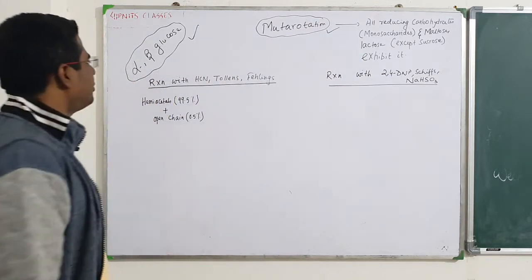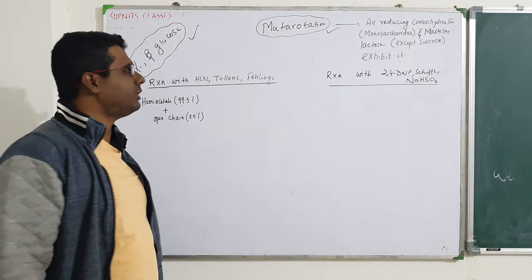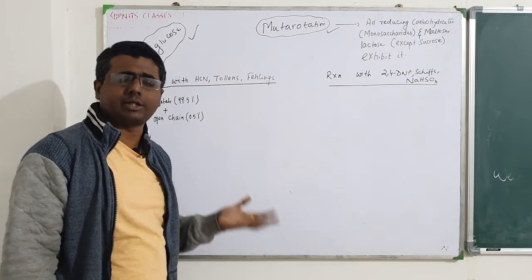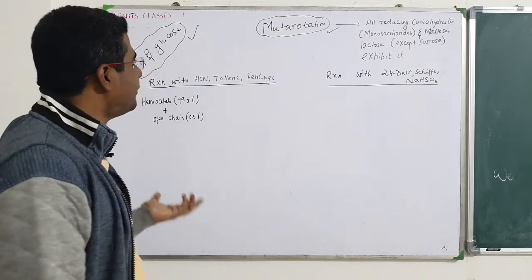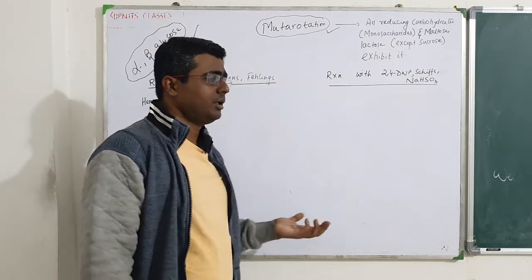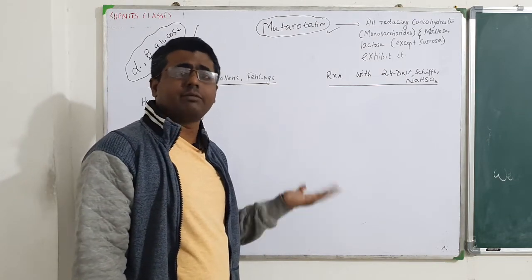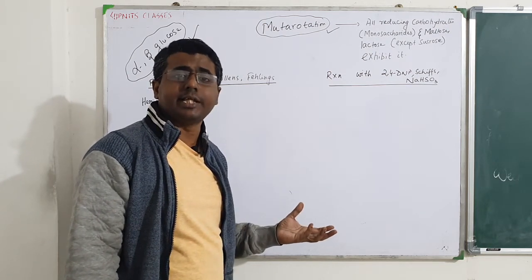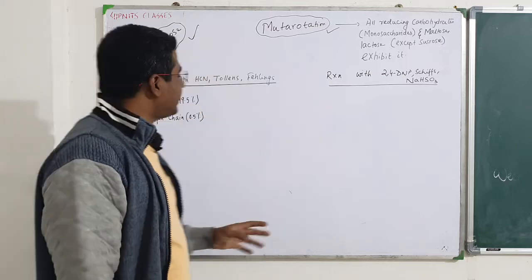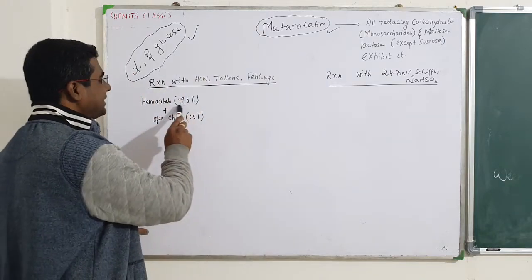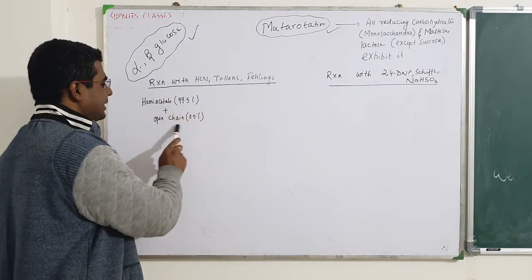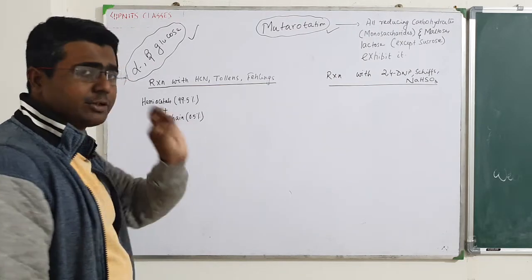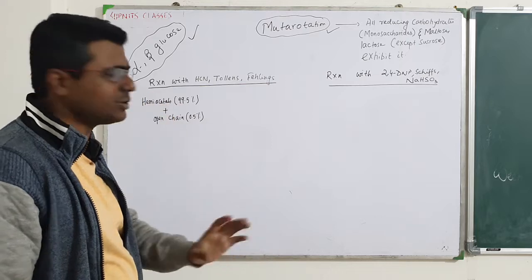Next, reaction with HCN, Tollens and Fehling's. We have seen glucose does react with HCN, Tollens and Fehling's. Now how does it explain? Because if you see the pyranose structure, or even the Fischer structures, the new cyclic structure, then you won't find any free CHO group. Then how does it happen? The thing is that we have already said the hemiacetal forms 99.5% and the open chain forms 0.5%. So there is 0.5% open chain form of glucose present in any solution.